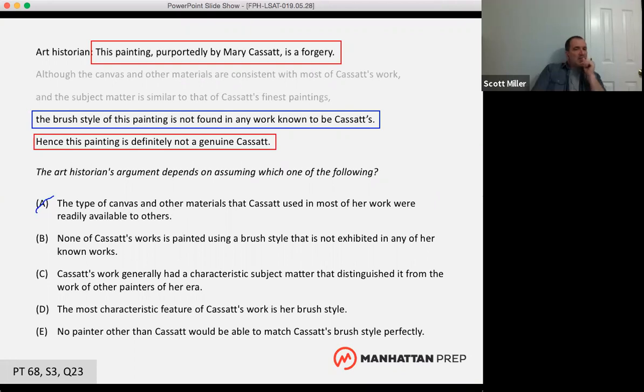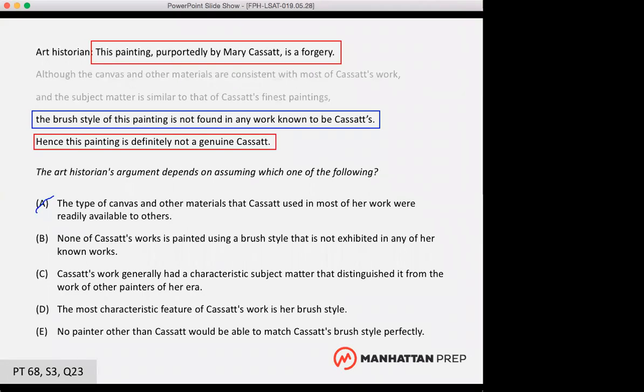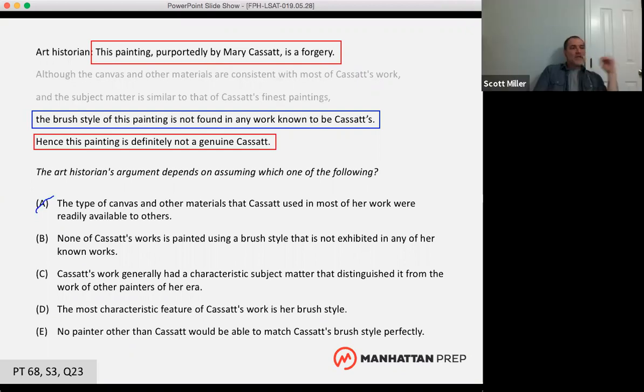Okay. So why is it necessary? Why do we have to assume that the type of canvas and other materials that Cassatt used in most of her work were readily available to others? Because for somebody to be able to forge her work, they would need the canvas and other materials that she used, because the canvas and other materials were used in the forgery. Okay. So here's a really useful thing to do. I'm gonna have you do one more thing with me, if you would.